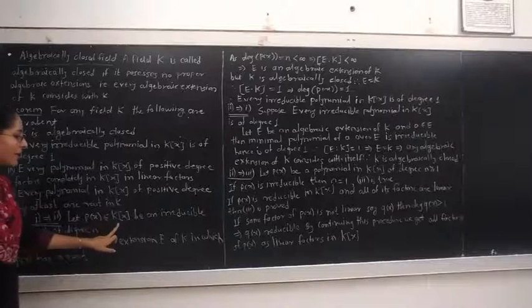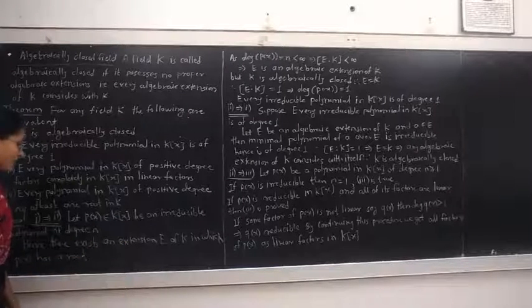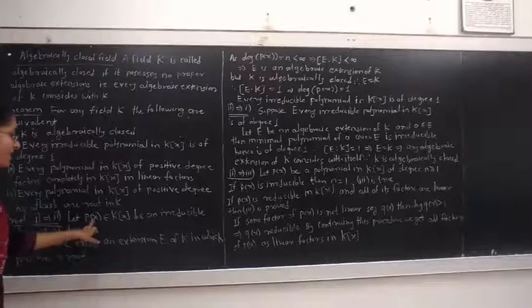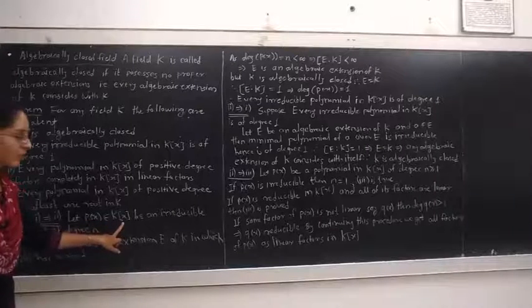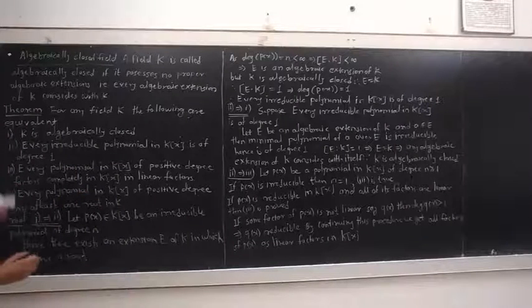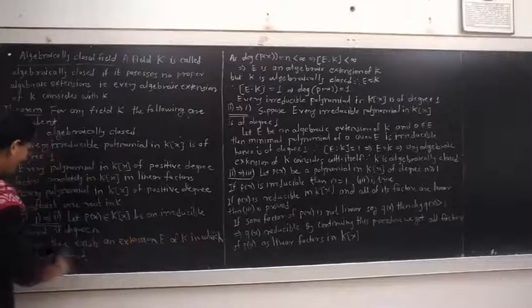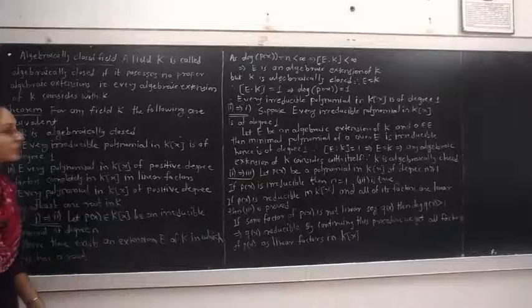As this polynomial is irreducible in K[x], its root belongs to an extension field of K. Hence, there exists an extension E of K in which p(x) has a root.